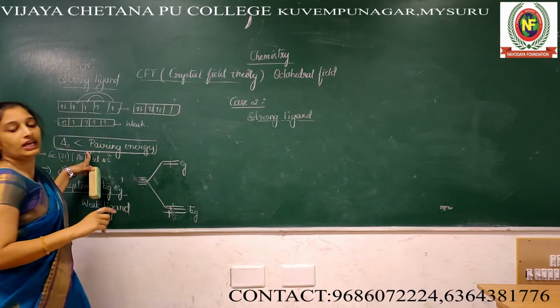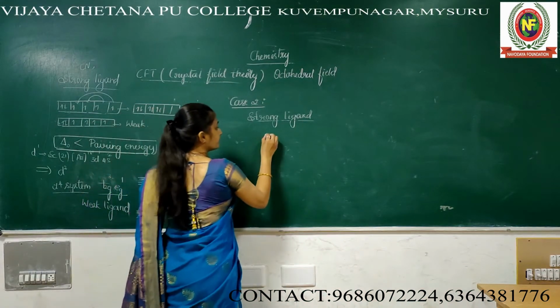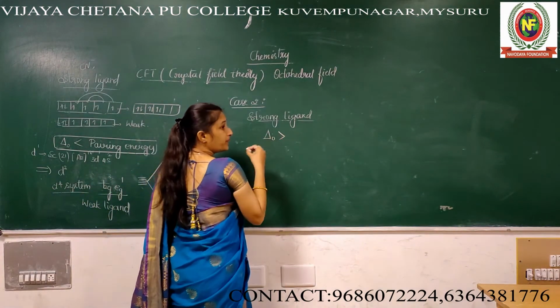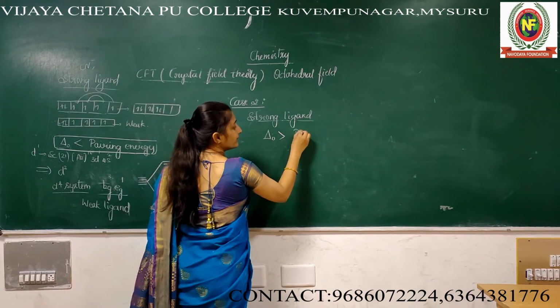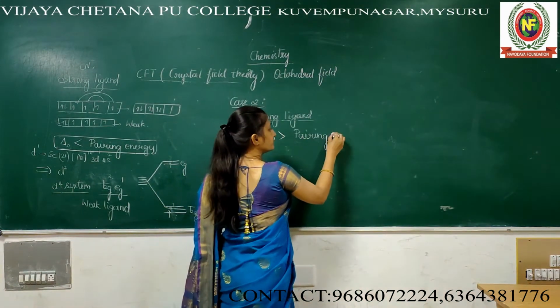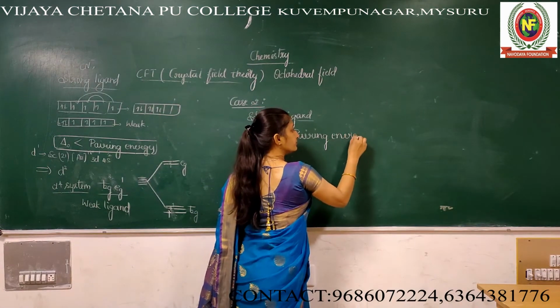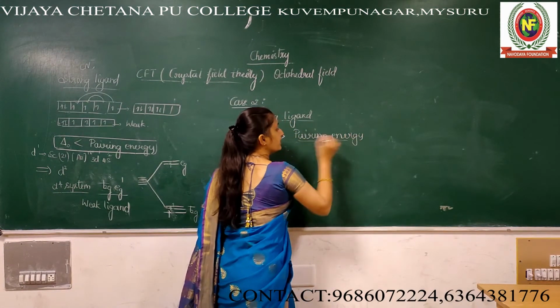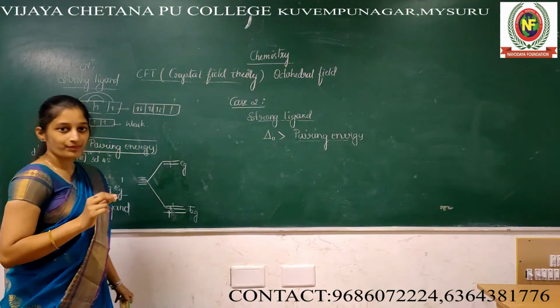This one is ulta, reverse. Splitting energy is more than the pairing energy.